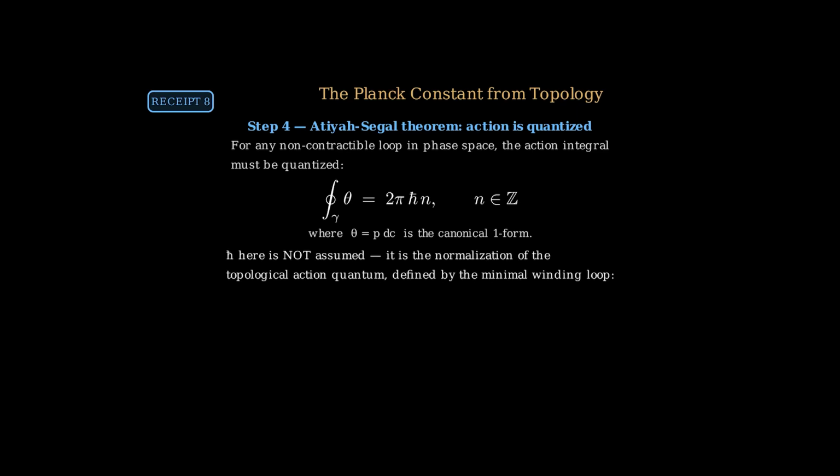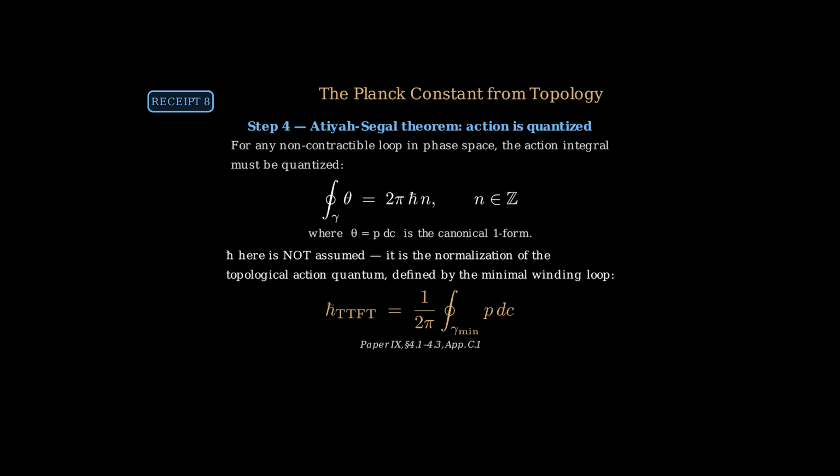The universal constant h bar in this equation is not assumed. It is the normalization of the topological action quantum. It is defined by the minimal winding loop. H bar TTFT equals 1 over 2 pi times the integral over gamma min of p dq.